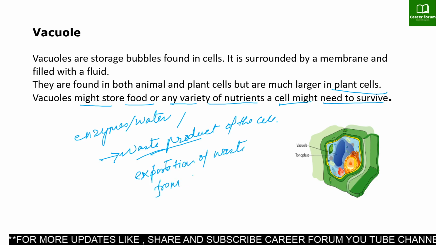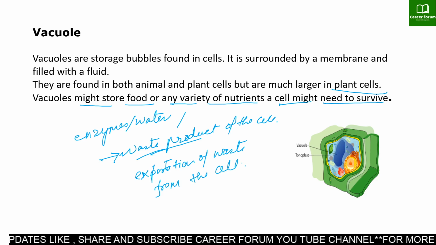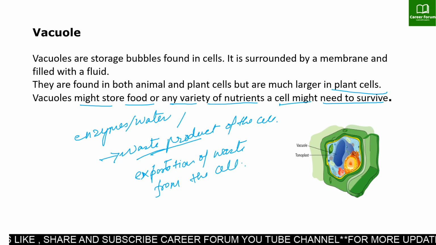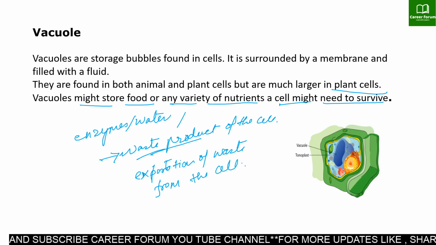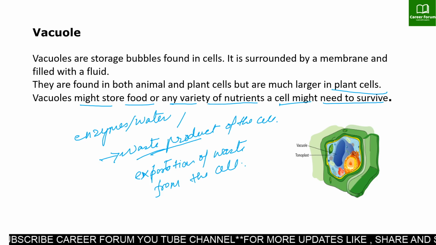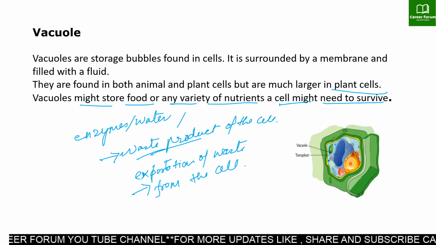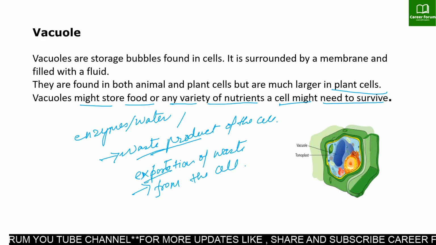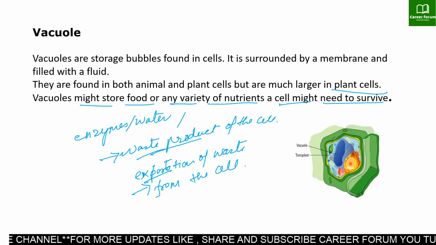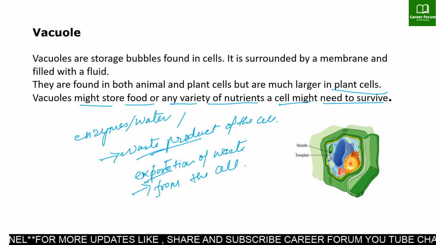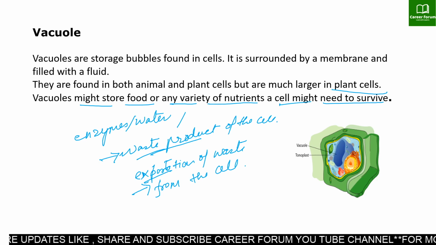This is important because by exporting the waste from the cell, they protect the cell from toxicity. Without this, the toxic content may cause damage to the cell. So vacuoles also participate in exportation of waste from the cell.